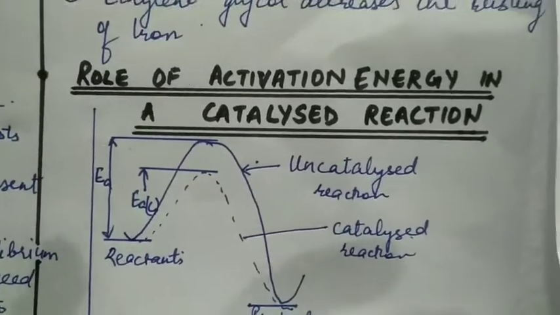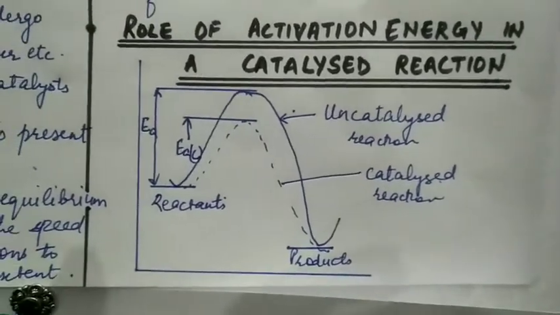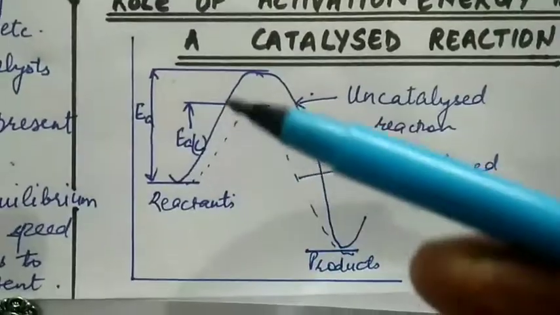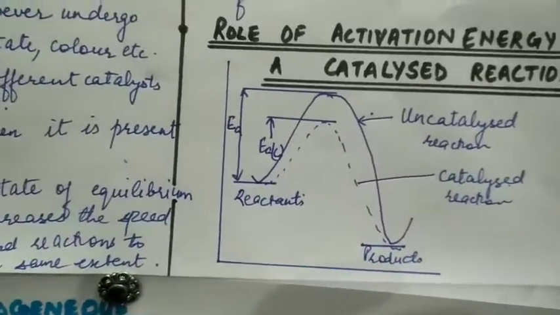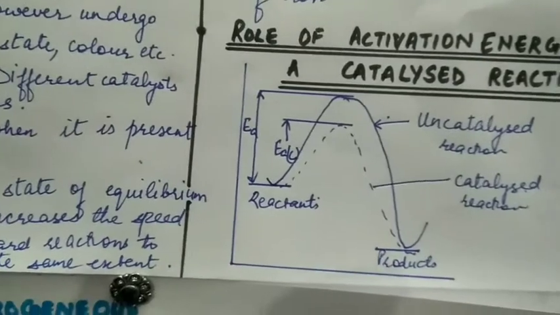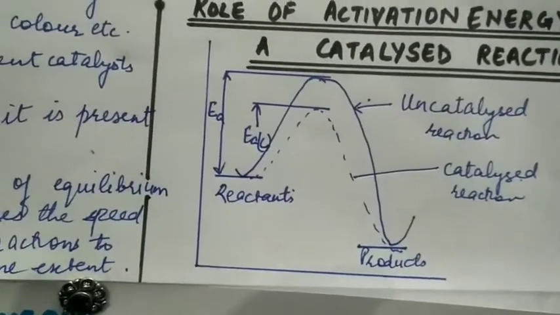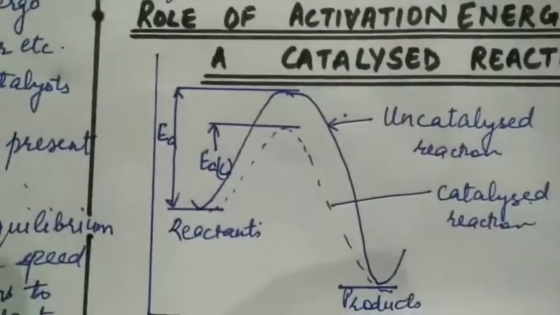Role of activation energy in catalyzed reaction. You can see that the activation energy decreases because of the presence of catalyst, but it decreases to the same extent in the forward as well as in the backward direction, so the equilibrium point is not disturbed.